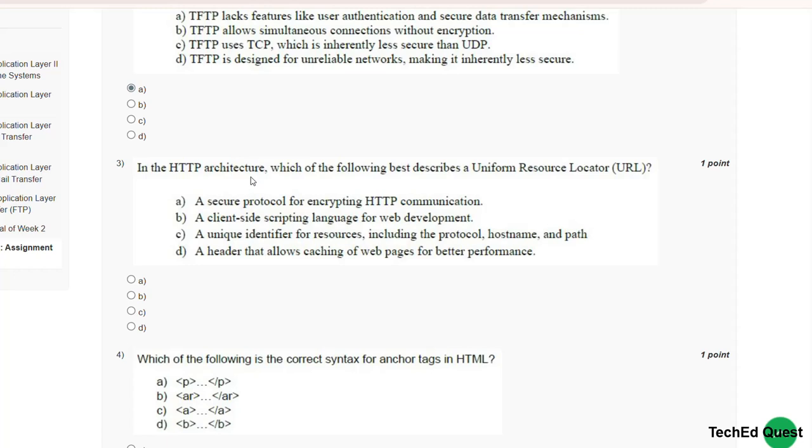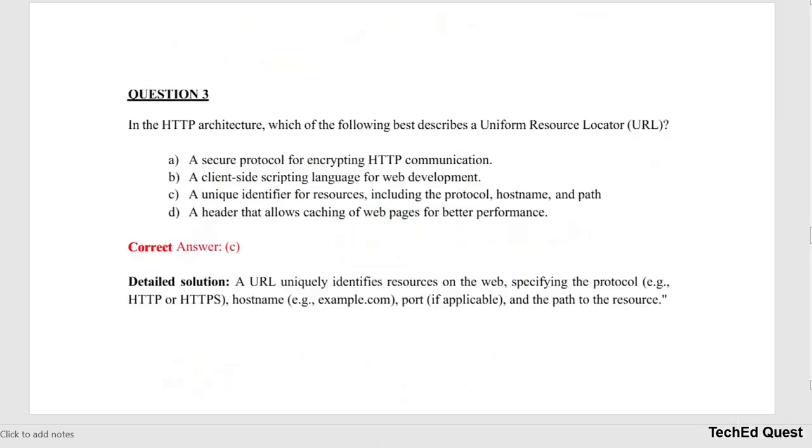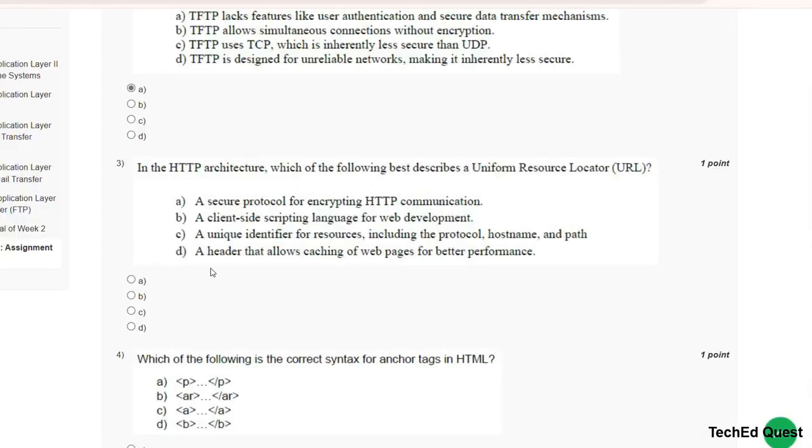Third question, in the HTTP architecture, which of the following best describes a uniform resource locator, URL? Let's see the explanation. A URL uniquely identifies a resource on the web, specifying the protocol like HTTP and HTTPS, host name like example.com, port if applicable, and the path to the resource. So the correct option is C, a unique identifier for resources including the protocol, hostname, and the path.